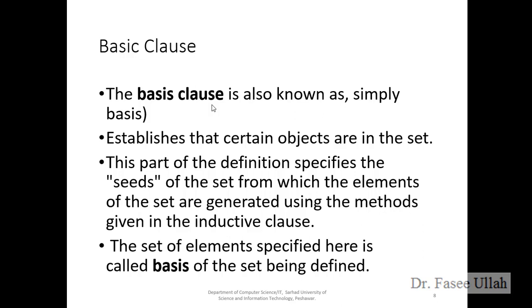So we have the seeds, like for factorial 4 we have 3, 2, 1, and 0. These are the seeds of that particular object, right? Whenever you generate 3, 2, 1, and 0 from factorial 4, this is called the inductive clause. I will explain the inductive clause further. Whenever we generate anything from that particular set, this is called induction, or the inductive clause. The set of elements specified here is called the basis of the set being defined.